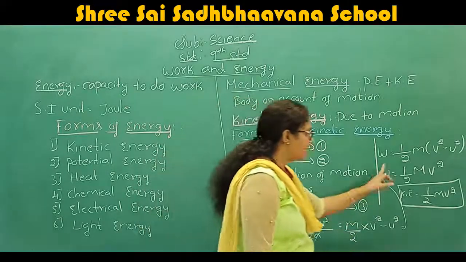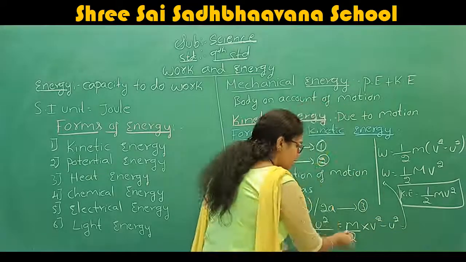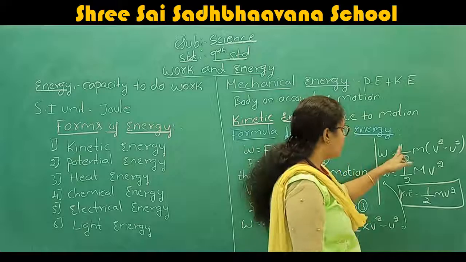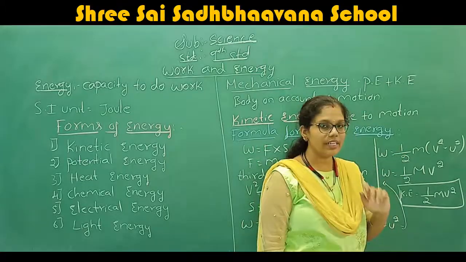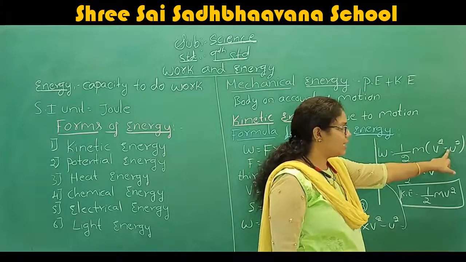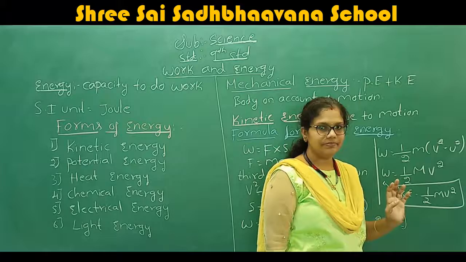After this, just take 1 by 2 outside. Here, this one, I am taking 1 by 2 outside. What will remain then? M into V square minus U square.